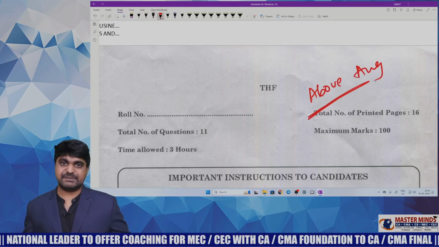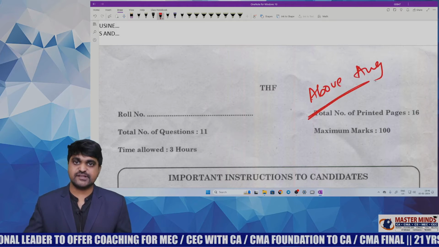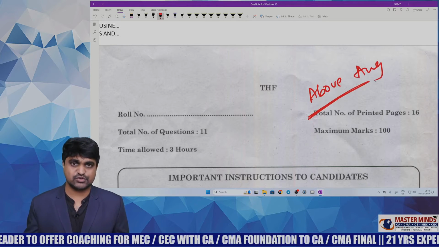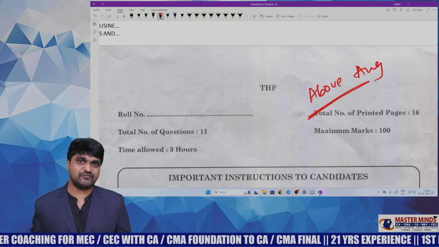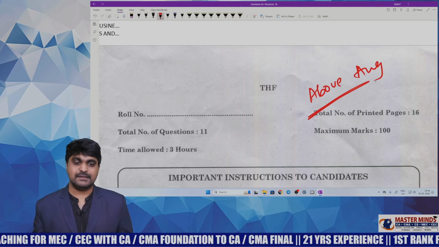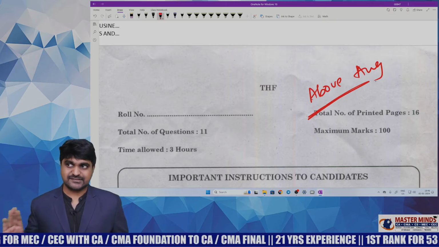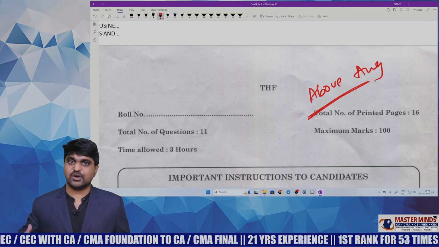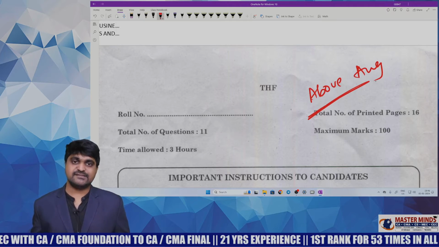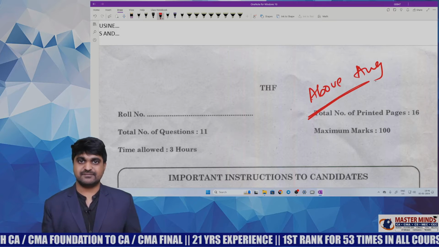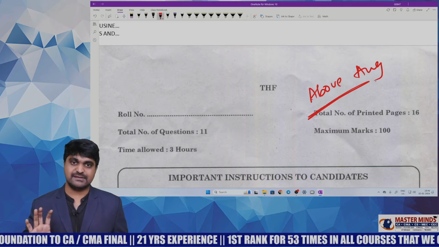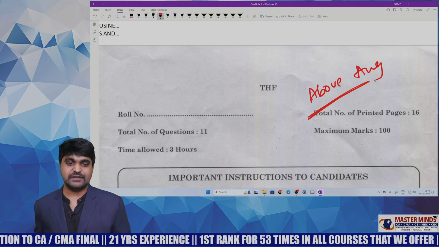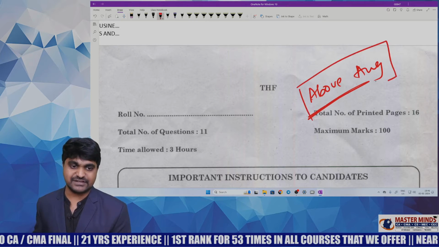So this paper is a mix of both easy questions and moderate questions, but there is no difficult question. Every question in this question paper can be answered with the help of Masterminds material. But the only problem is some are existing questions which are already provided in the material itself, some are newly framed questions. That's why I gave moderate status to a few questions. Apart from that, everything is okay. So my overall review is above average.